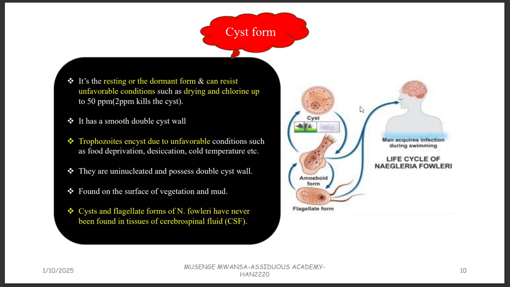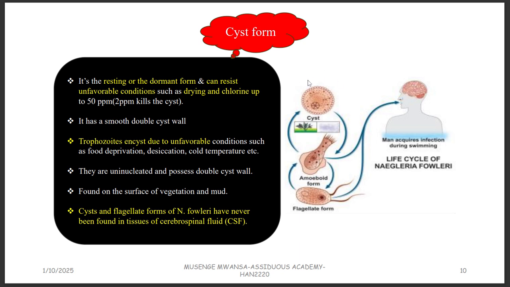And then for the cyst, which is this one that we can see on top, just like we talked about in Entamoeba histolytica, the cyst is the resting stage. The cyst doesn't move, it's the resting stage. Another important thing you need to know about cysts, most of them, is that they are resistant to unfavorable conditions. That is why when the conditions become bad for the parasite, they are going to change shape and become a cyst. And that's known as encystment or encystization.